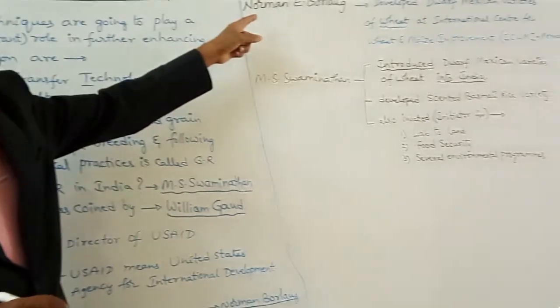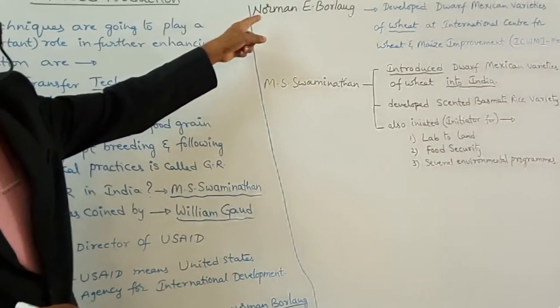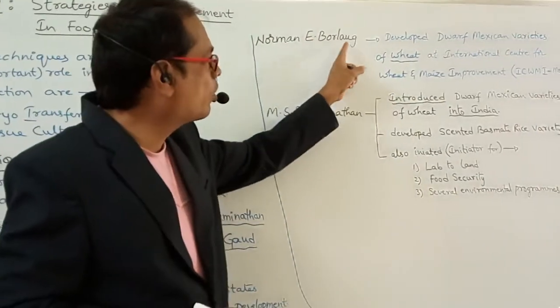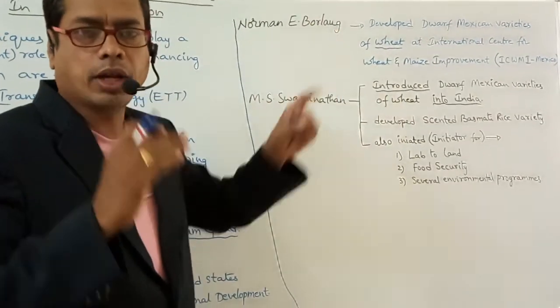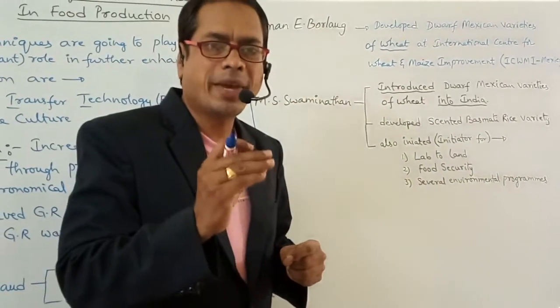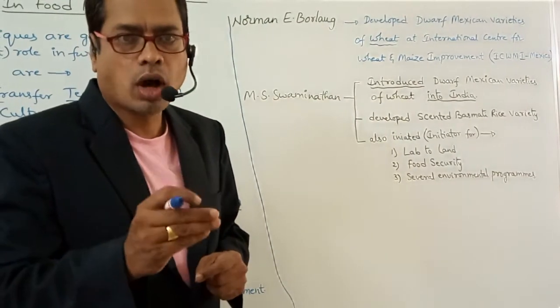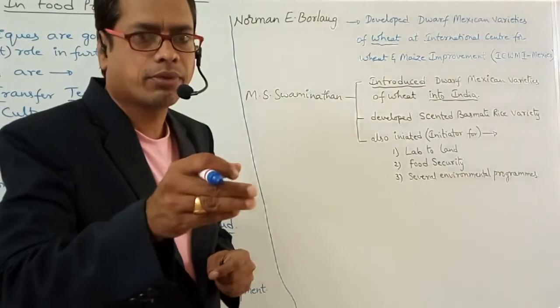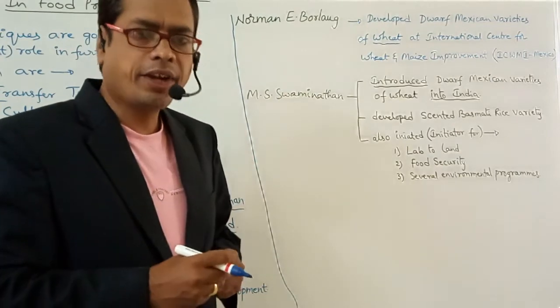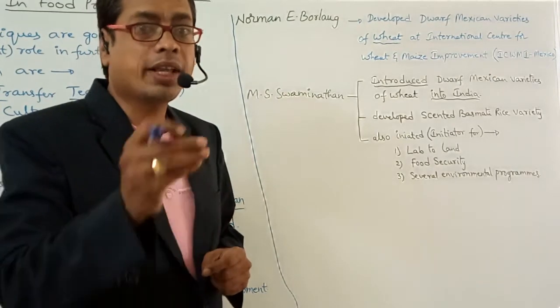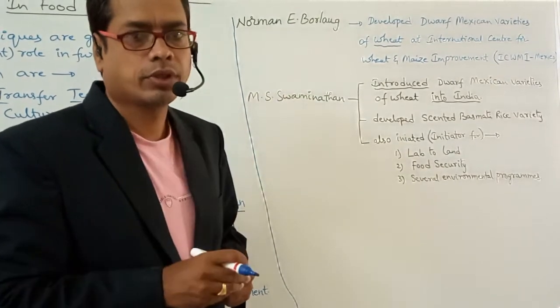Look at here, my dear students. Norman E. Borlaug developed dwarf Mexican varieties of wheat. That wheat variety was developed at Mexico.